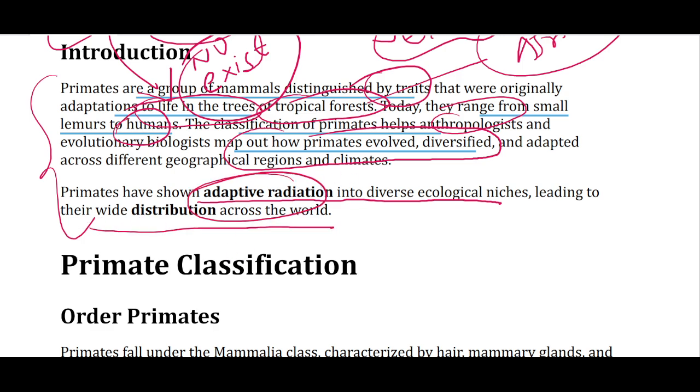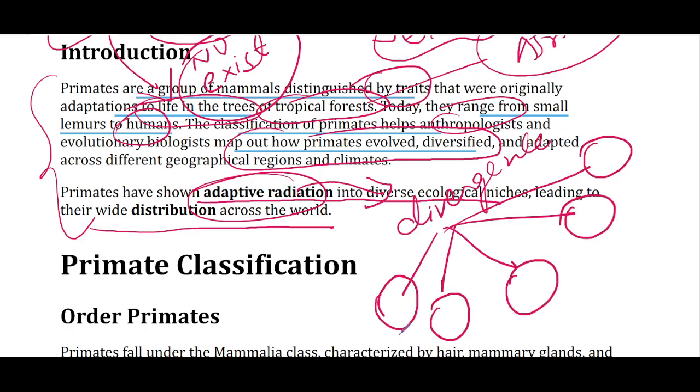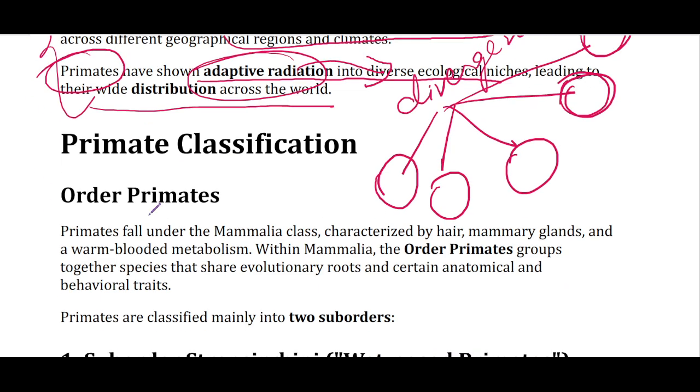Now, this term adaptive radiation means the divergence of a single species into multiple species, whereas each subspecies occupies a different ecological niche, a different space in this environment. So this adaptive radiation has been shown by primates.